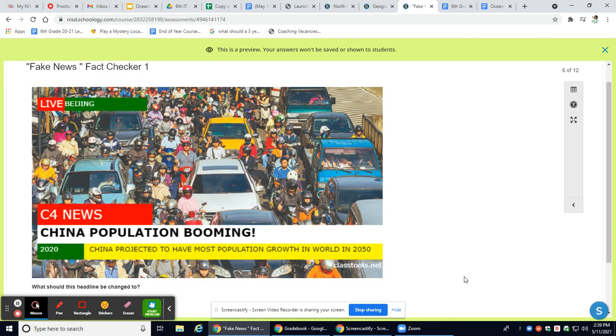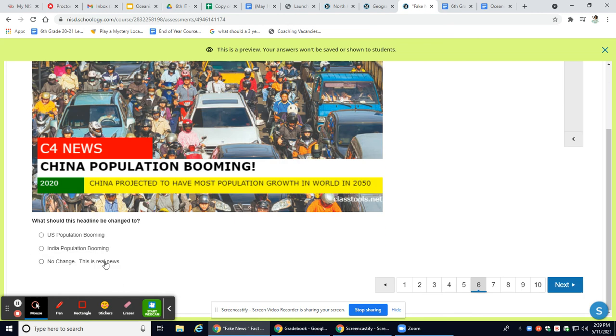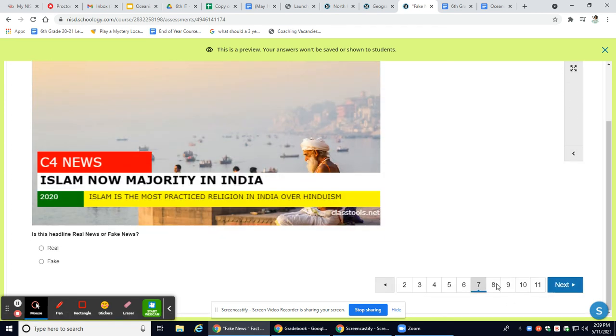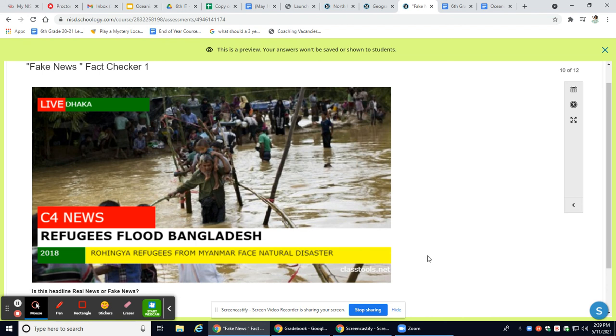And then the same thing. If it's true and real, you don't change it. If it's fake news, you're going to change it to either U.S. population is booming or India's population is booming. And then you have about religion, and then refugees flood Bangladesh. So that is what you're doing for that assignment.